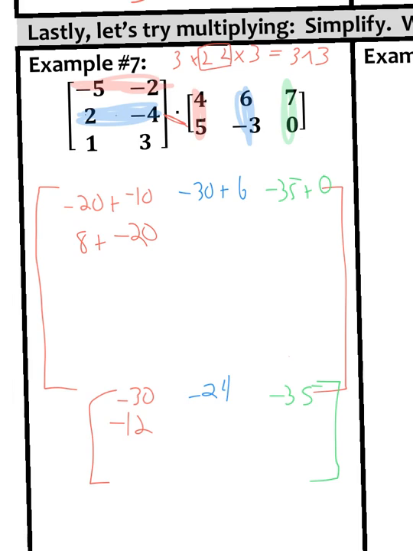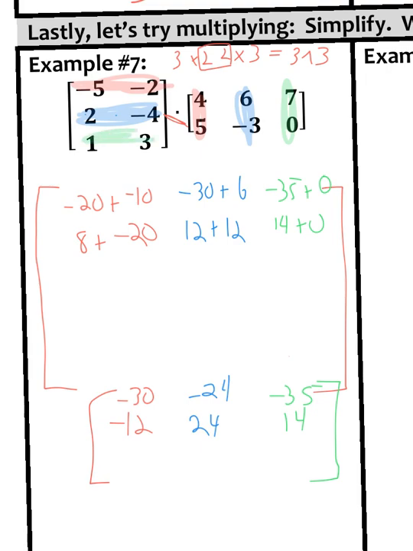So 2 times 6 is 12. Negative 3 times negative 4 is also 12. So I get a 24. All right, the last column, 2 times 7 is 14. And negative 4 times 0 is 0. So we just have 14.